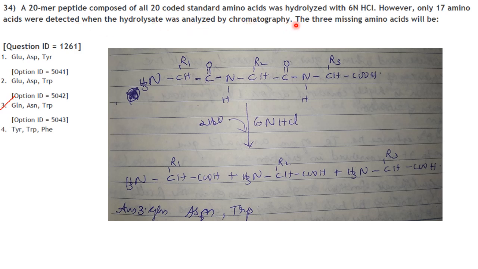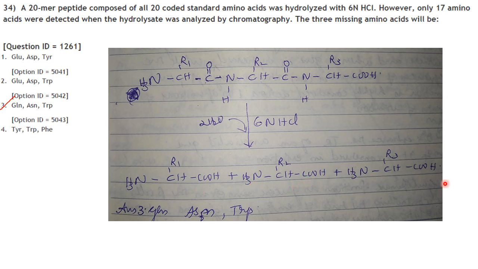Since you have used a 20-mer peptide coded by 20 amino acids, you should have got 20 amino acids when you analyzed it by chromatography. When you treat a peptide with 6 normal HCl, the peptide bond is broken and you get distinct amino acids. This is how you should have got.